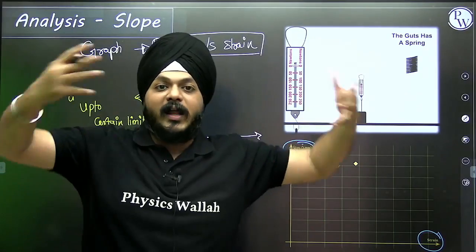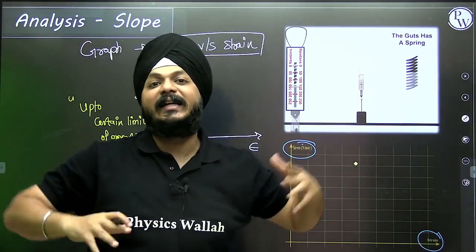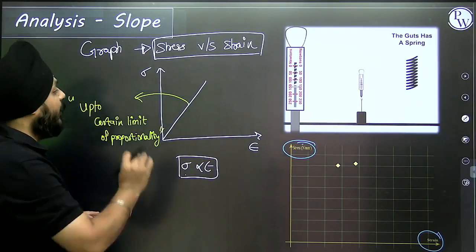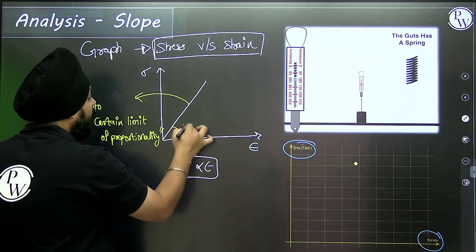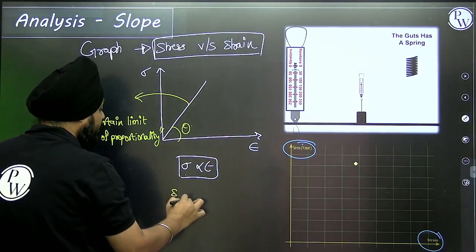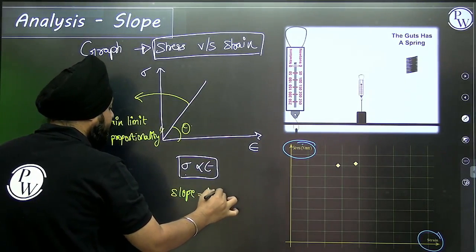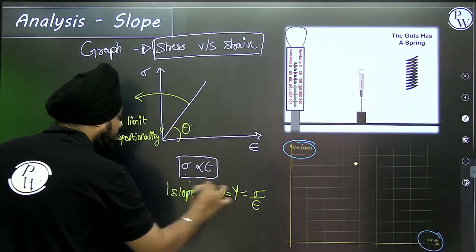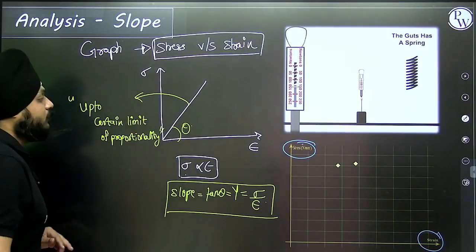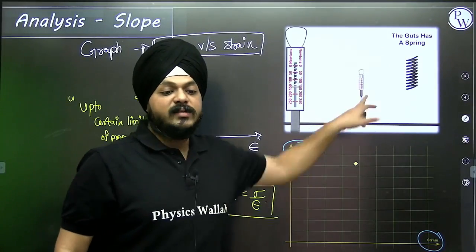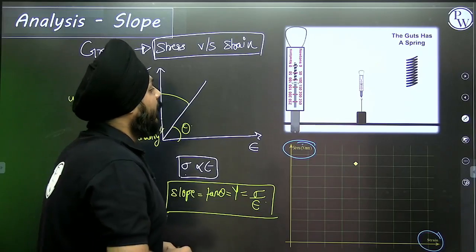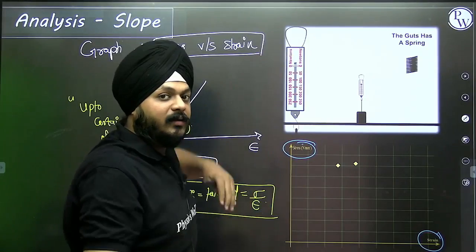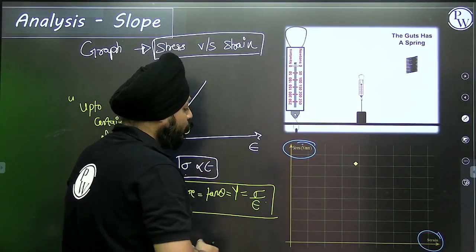Before and after, what actually happens, we are going to discuss in detail in the concepts of the stress strain curve. But right now it should be a straight line and the slope is the Young's modulus. Slope is the value of the Young's modulus, that is stress by strain. You can see in this visualization, mass is hanged, the spring is getting elongated, up to a certain proportionality limit.